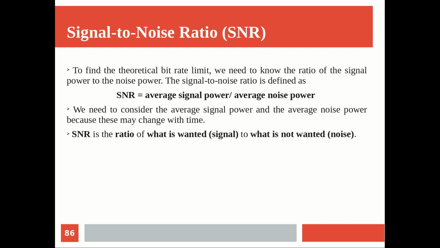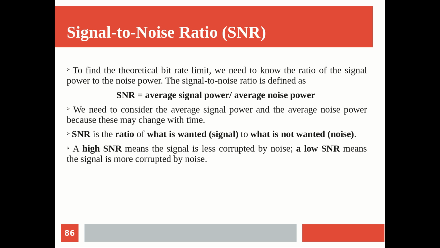SNR is a ratio of what is wanted to what is not wanted. The signal is what we need, and noise is something which we don't want. That ratio is our signal to noise ratio, SNR. So a high value for the SNR means the numerator is high, right?